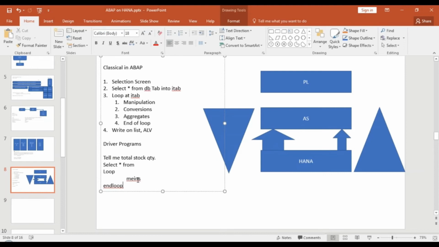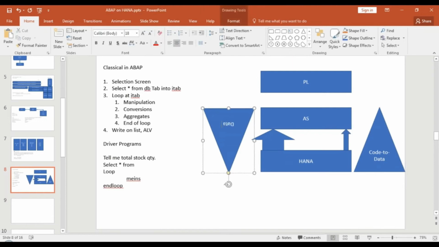What if I flip the pyramid? I will do a code push down. I will tell the database, if my database is capable, I will calculate the aggregate on Mara, get me the max or get me the count or total amount of MEINS. And then your result set is small. You will just get the total count. Network latency also improves. Less data is transferred from HANA to AS. Code push down. This is called code to data paradigm, and we will learn these techniques in our course, how to achieve it. There are lots of techniques to do that. Yes, please go ahead with your questions.